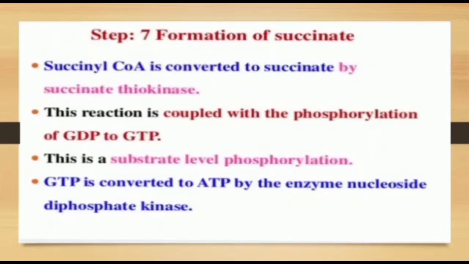Next step, formation of succinate. Succinyl-CoA is converted to succinate by succinate thiokinase. This reaction is coupled with the phosphorylation of GDP to GTP. This is a substrate level phosphorylation. GTP is converted to ATP by the enzyme nucleoside diphosphate kinase.